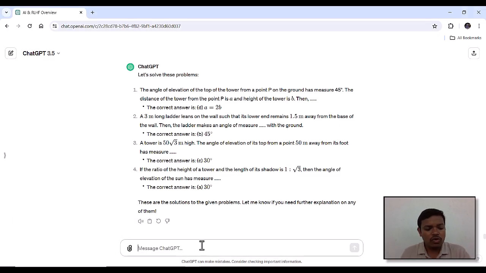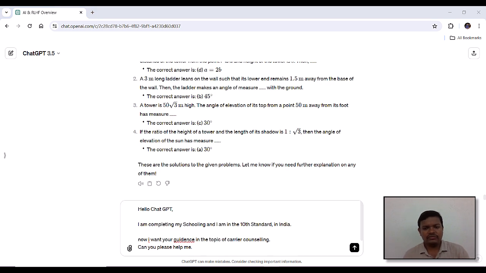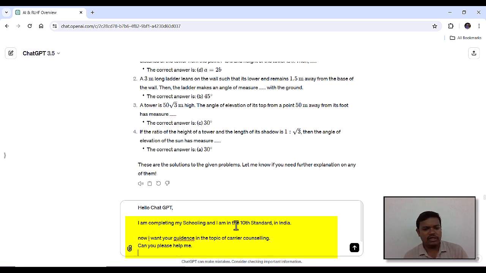What is its view? Hello ChatGPT, we are starting our new conversation. As we discussed, I am going to ask questions to ChatGPT. I am completing my schooling and I am in the 10th standard in India. You can mention your country and your requirement here. Now I want your guidance in the topic of career counseling. Can you please help me?